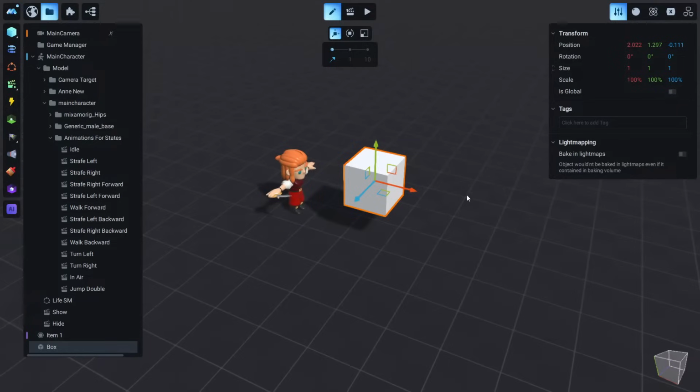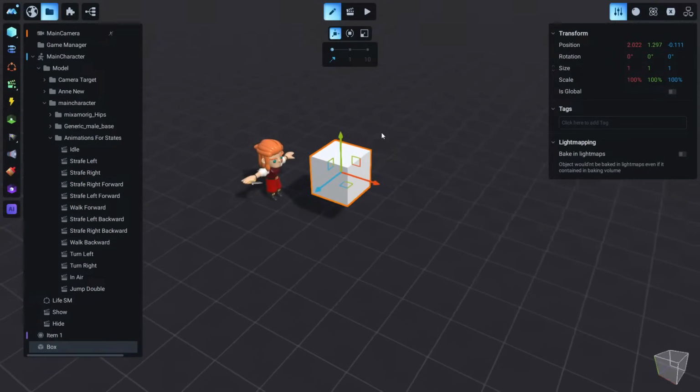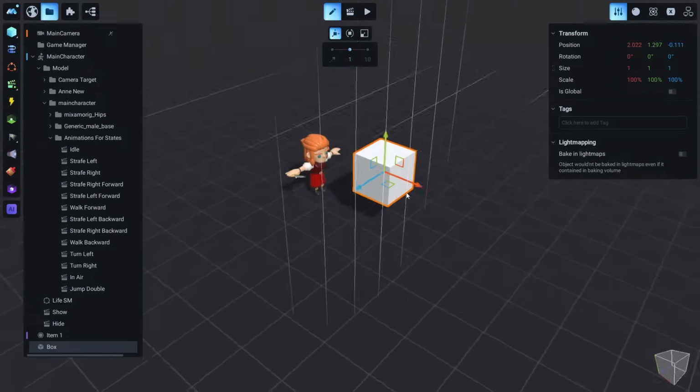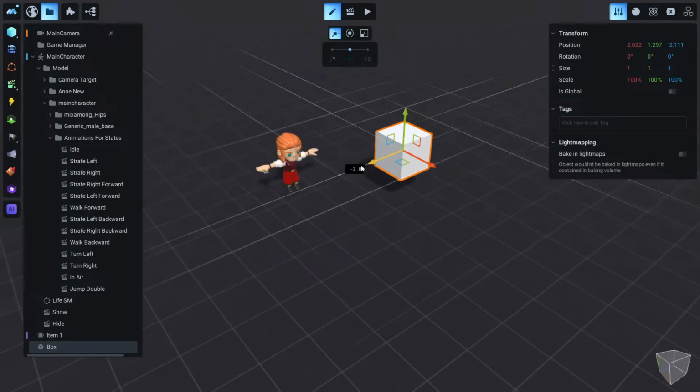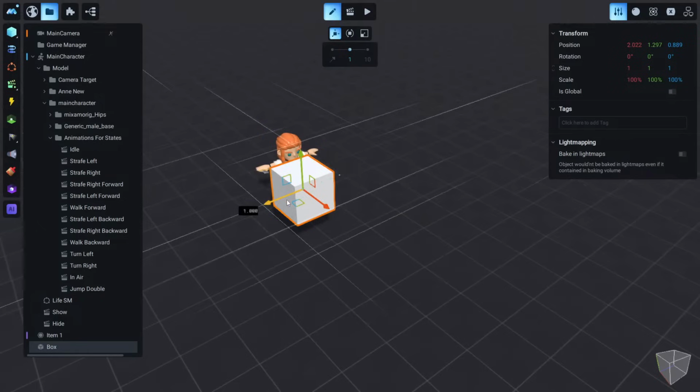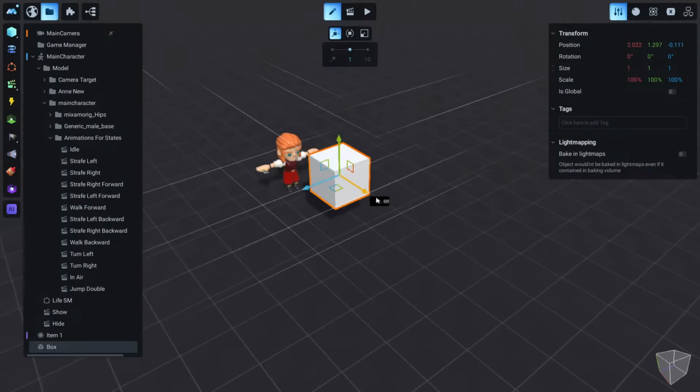We can also move this cube with snapping in the grid, and to enable the grid we just click this little number here, and now we have a grid of 1 unit, because this is 1. And if we move this, we know that our cube now snaps to the grid.